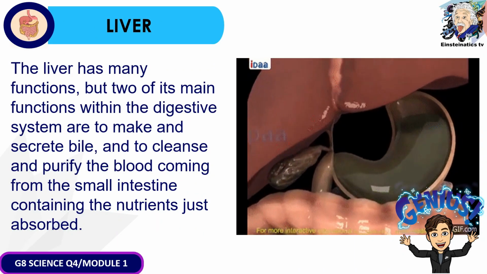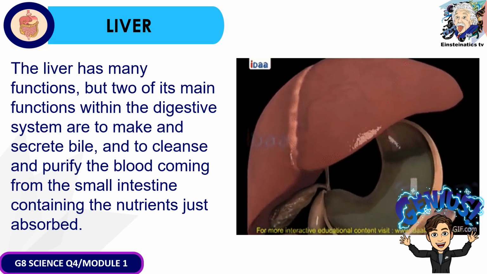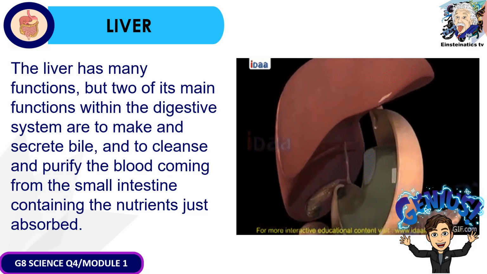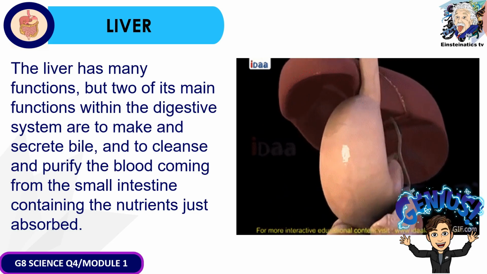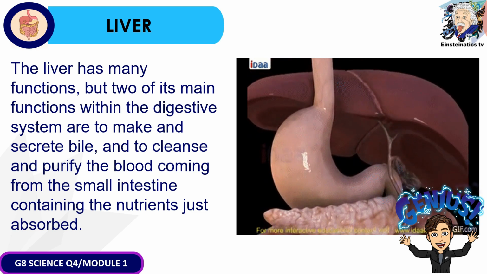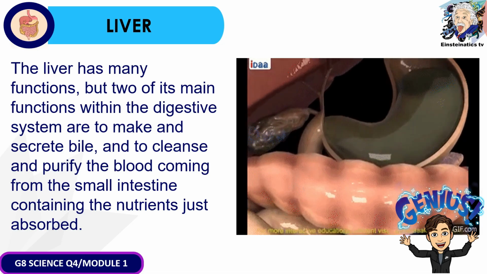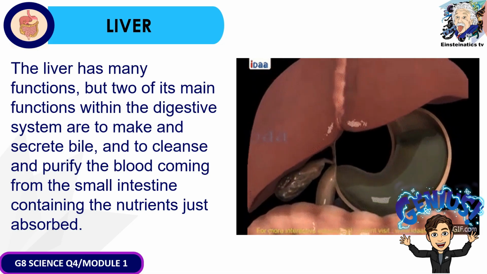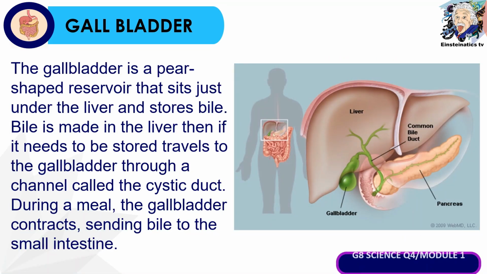Another accessory organ of the digestive system is known as the liver. So yung liver, meron siyang dalawang main function. So yung una is it produces or secretes bile. As we all know, yung bile kanina is ginagamit sa pag-digest or pag-tunaw ng mga fats from the food that we eat. And another function of the liver is it helps to cleanse and purify the blood coming from the small intestine containing the nutrients just absorbed. The last accessory organ of the digestive system is known as the gallbladder.